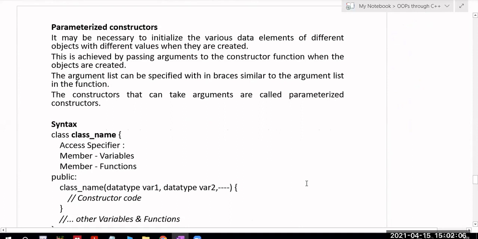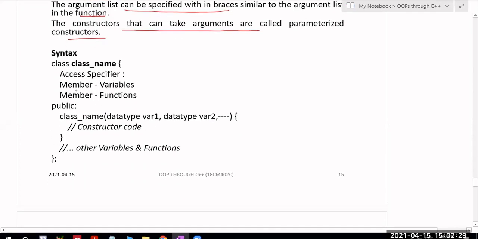So parameterized constructors. It may be necessary to initialize the various data members of different objects with different values when they are created. This is achieved by passing arguments to the constructor function when the objects are created. The argument list can be specified within the braces, similar to the argument list of a function. So the constructors that can take arguments are called parameterized constructors. Someone asked a doubt, right? The same doubt will be clarified over here.